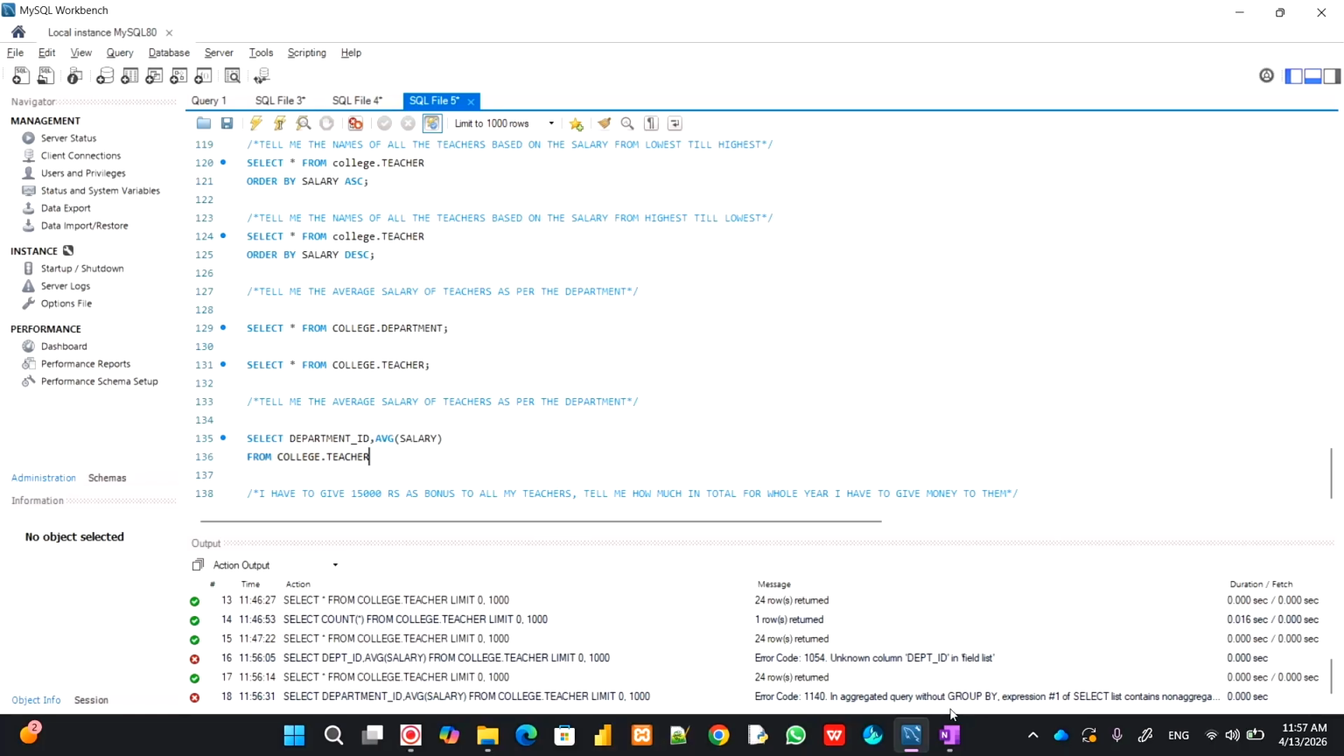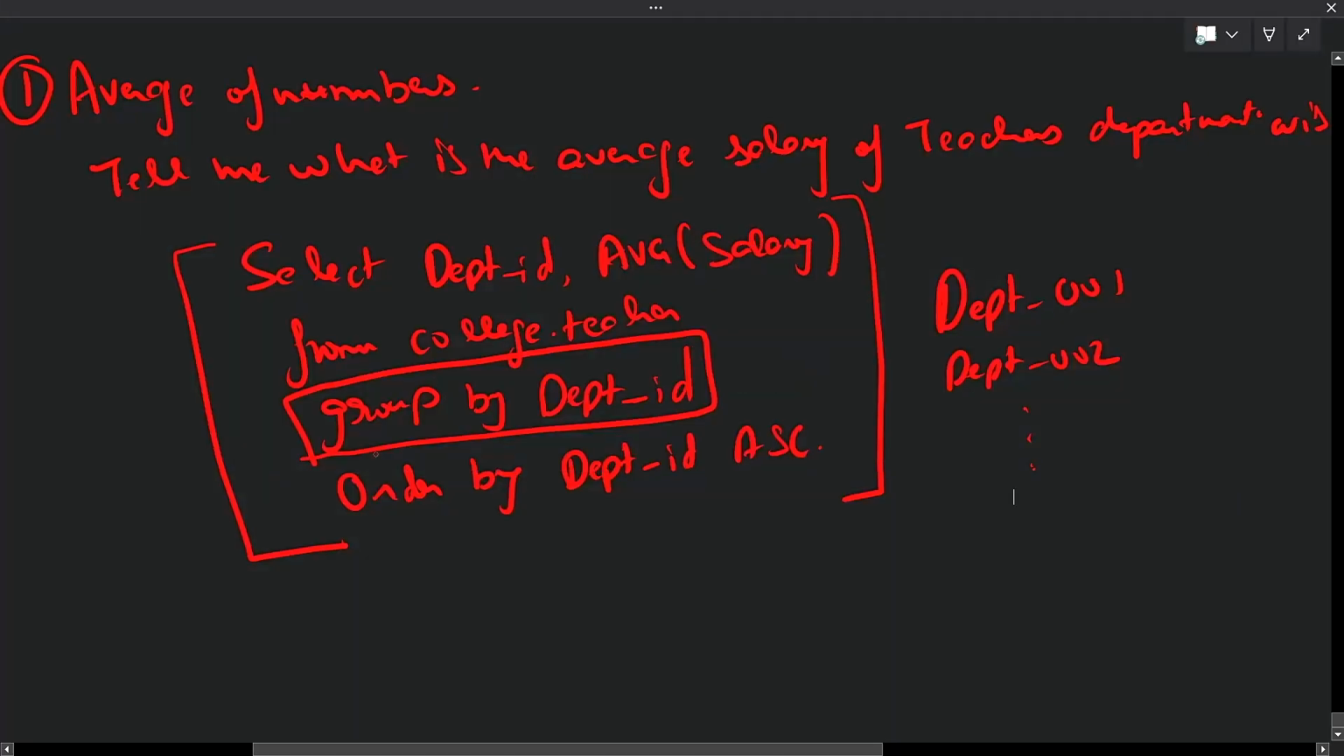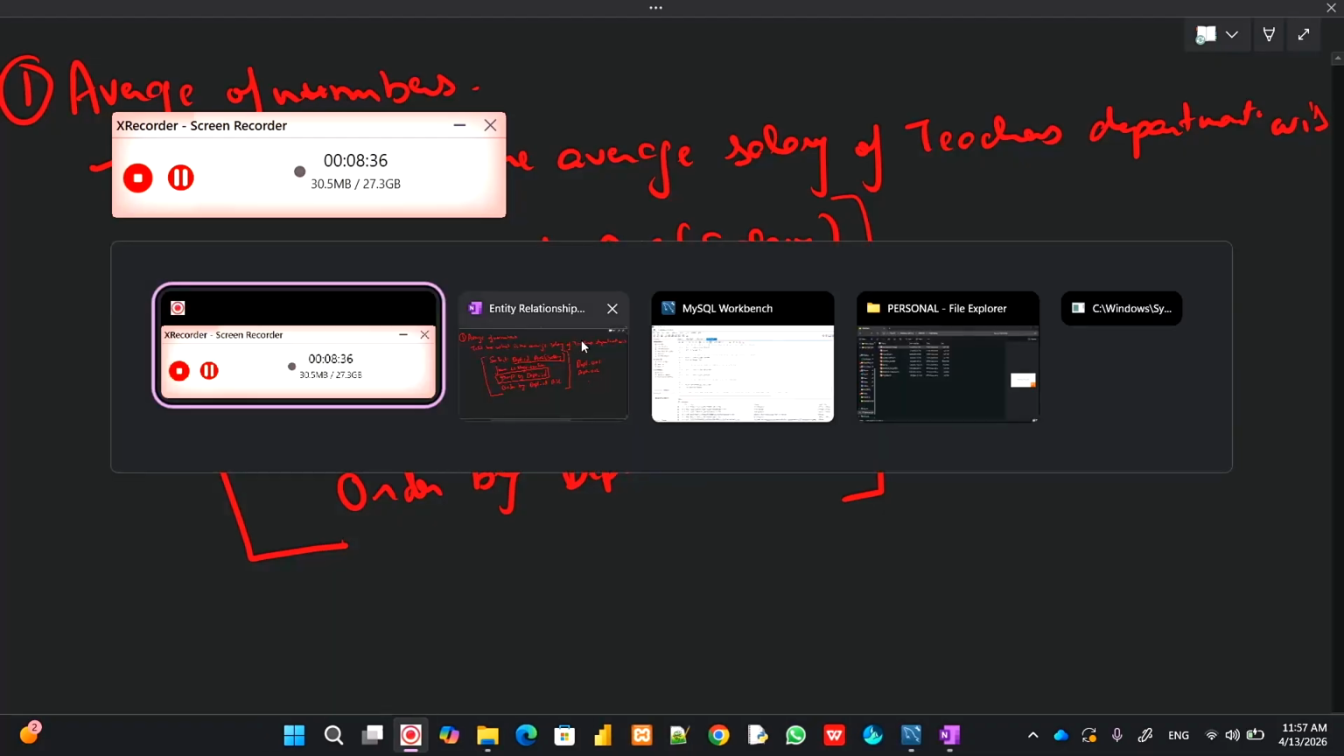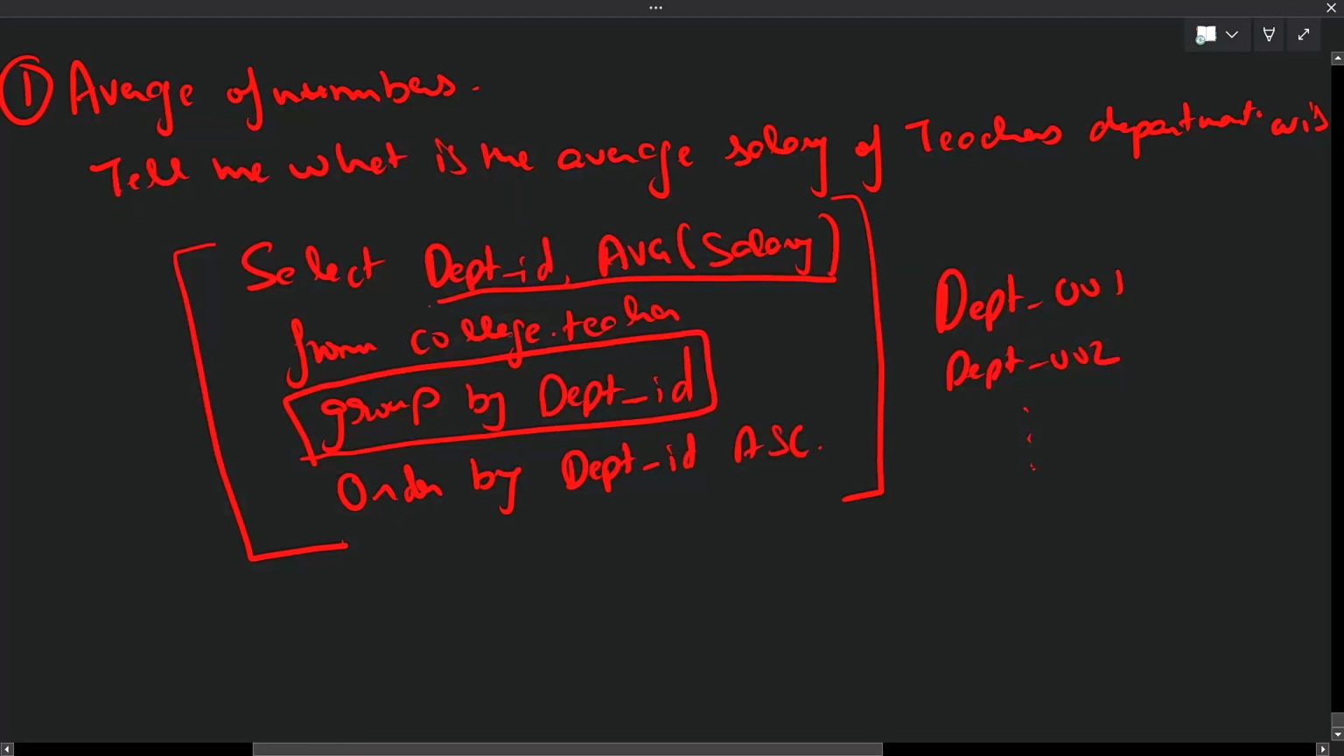Reason being, look here, it is saying without group by. Whenever there is a mathematical function, there has to be the group by. This is the thumb rule, guys, okay. Whenever we say department id or average of salary, there should be a group by.